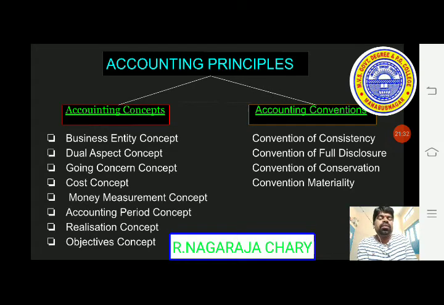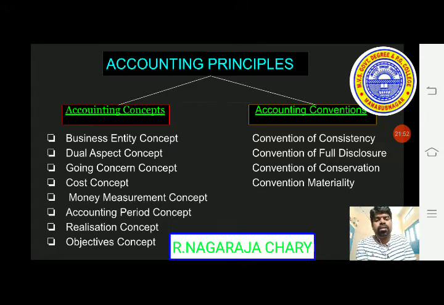Going concern: whatever business is established, that business will be continued for a lifelong time. Cost concept: whatever cost we incur is to be recorded. Money measurement means whatever transaction is done is to be measured in terms of money.